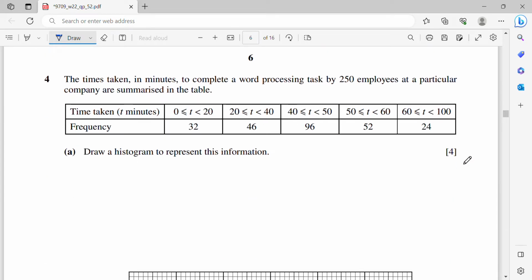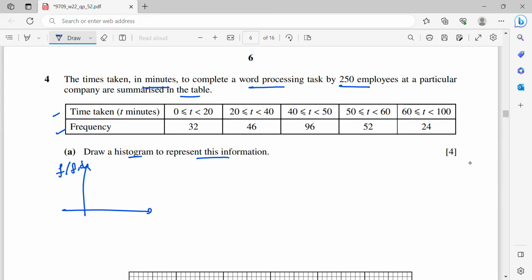Okay, now question 4. The time taken in minutes to complete a word processing task by 250 employees at a particular company is summarized in the table. So you are given the time taken in minutes and the frequency. Draw a histogram to represent this information. Now, we know that a histogram has either frequency or frequency density on the vertical axis, and the horizontal axis is always the class boundaries.